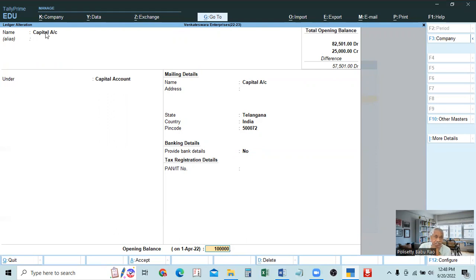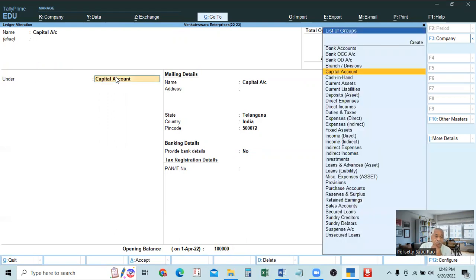So capital account is created. But under which group does it fall? It falls under the capital group. Where is capital? In the balance sheet on the liability side, capital account is the first primary group. So the capital of a proprietor, capital of partners, share capital of companies, everything falls under capital account.